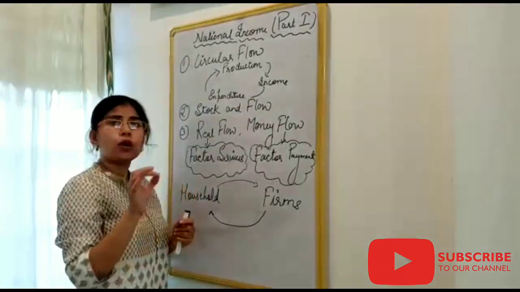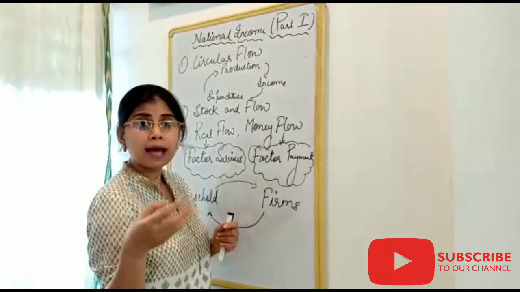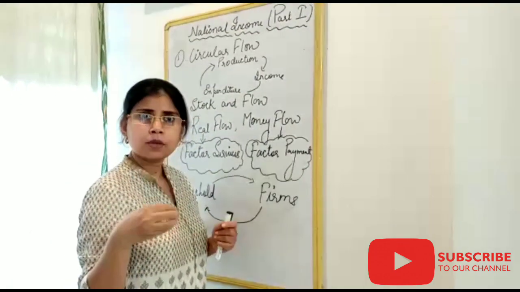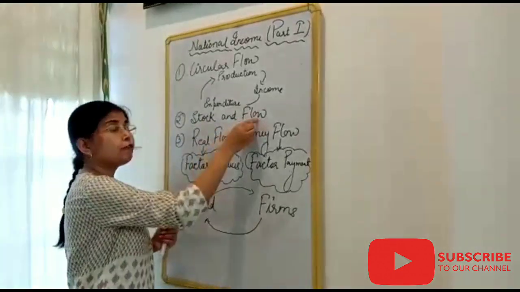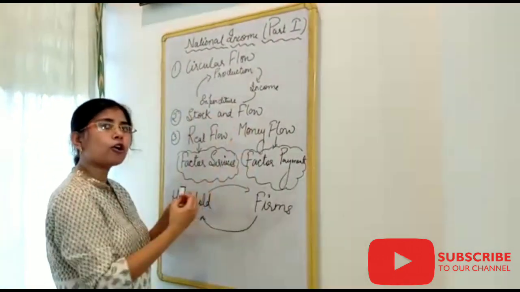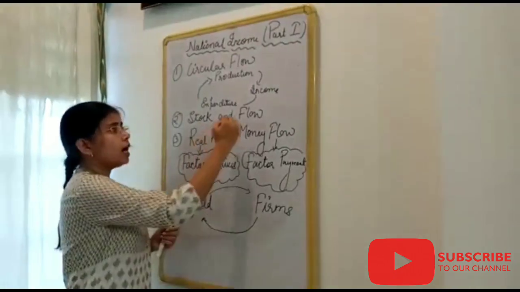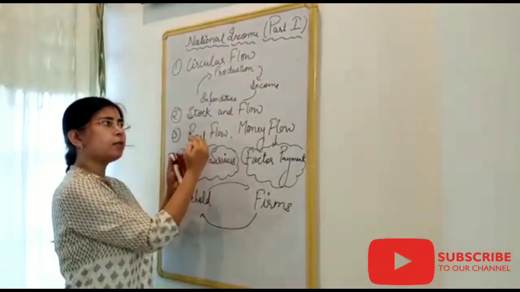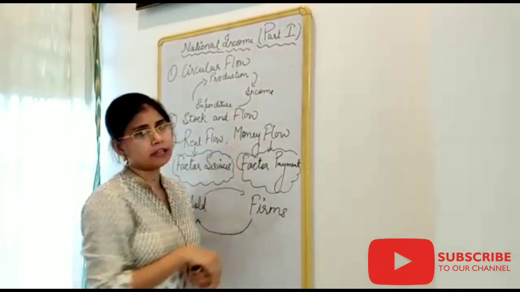So the stock variables specify a particular date. For example, if I ask what is your account balance today, on some specific date, that is the stock concept. The flow concept comprises a longer or elongated time period. Under the flow concept, there are two further divisions, that is the real flow and money flow.